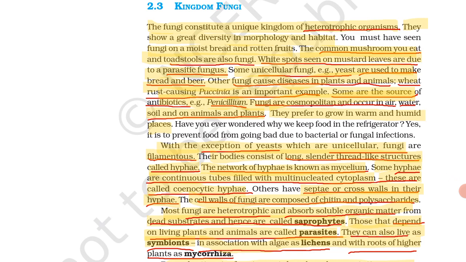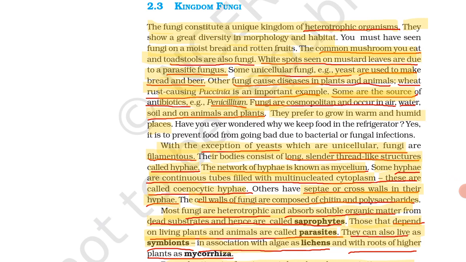This cytoplasm with multiple nuclei is called coenocytic hyphae. Others have septa or cross walls in their hyphae. The cell walls of fungi are composed of chitin and polysaccharide. The most important question from fungi: the cell wall of fungi is made up of chitin and polysaccharide.